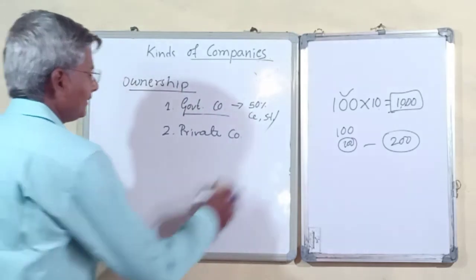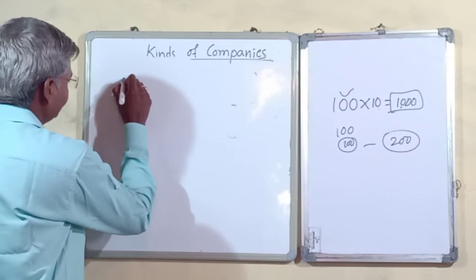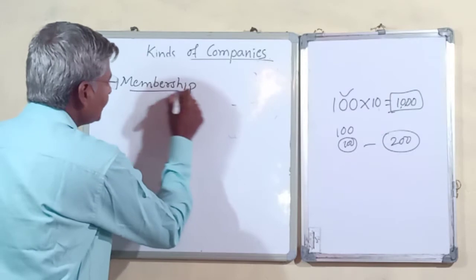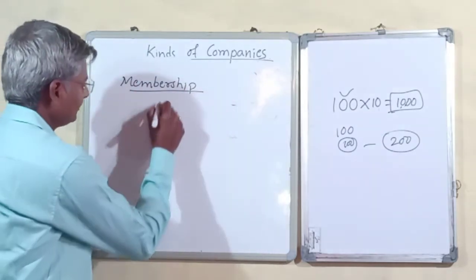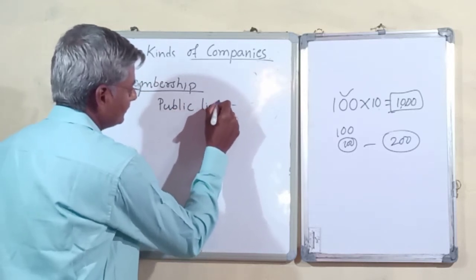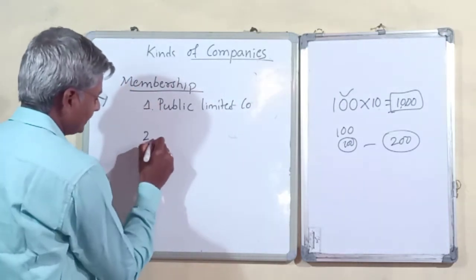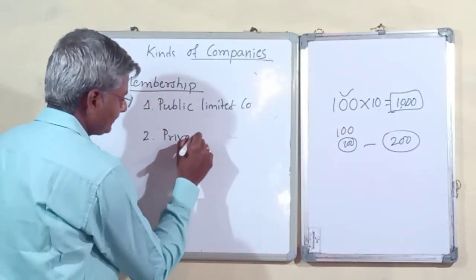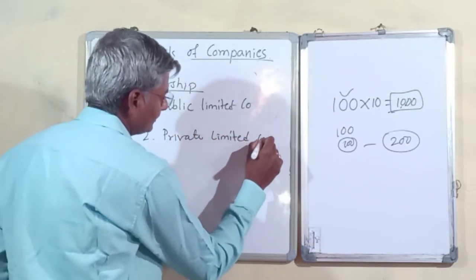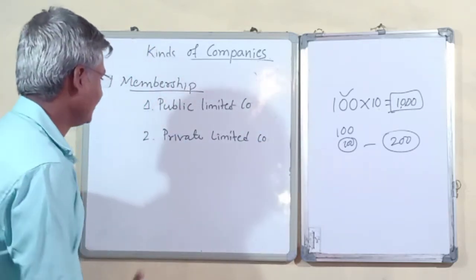And again we have the next classification based on membership. Based on membership, we classify companies into public limited companies and, second, private limited companies.